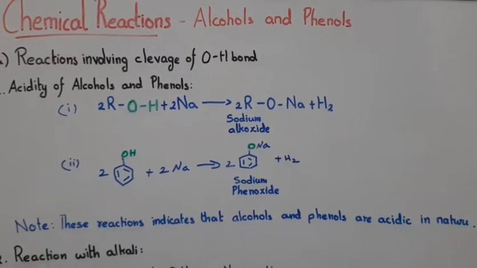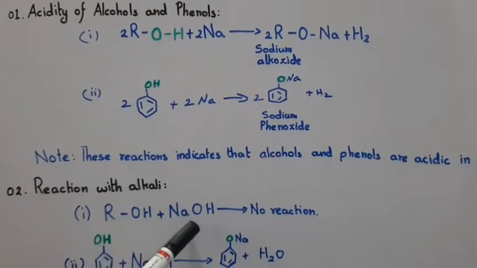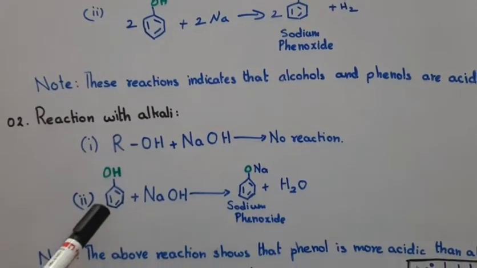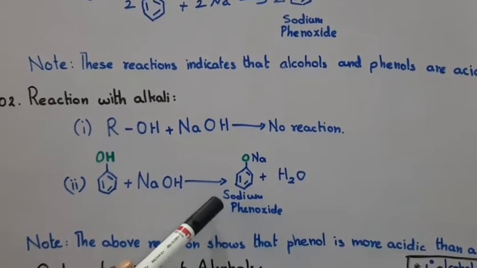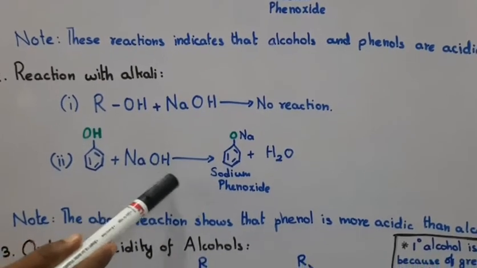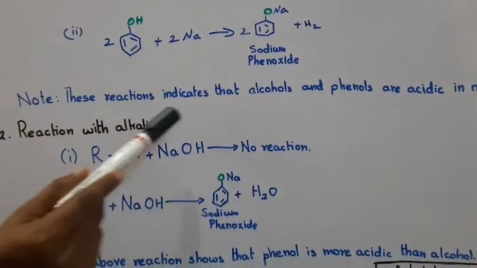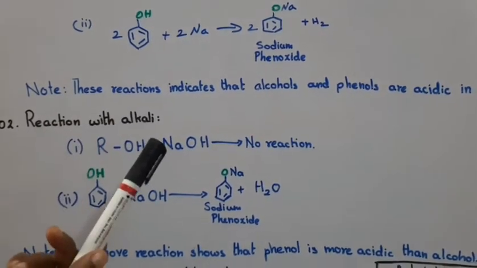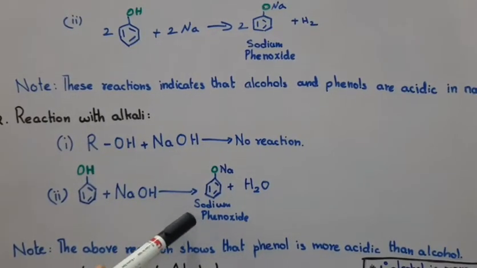The second one: alcohol and phenol reacting with alkali, sodium hydroxide. Here no reaction takes place with alcohol, but phenol reacts with alkali and produces sodium phenoxide. So these two reactions indicate that phenol is more acidic than alcohol. We first studied that both alcohol and phenol are acidic because of the Lowry-Bronsted concept, but compared to alcohol, phenol is more acidic.